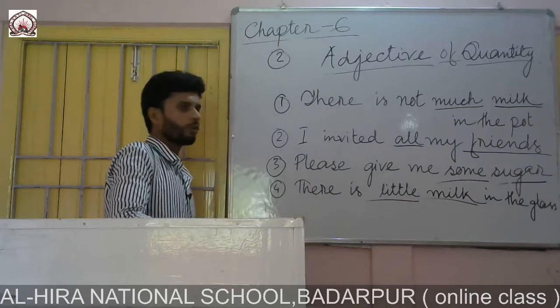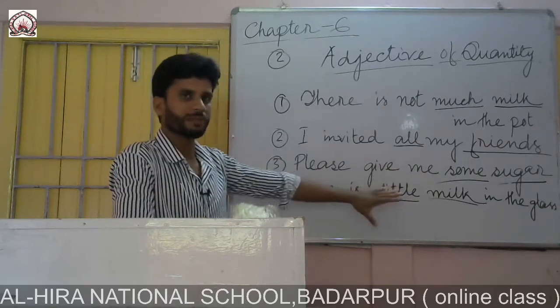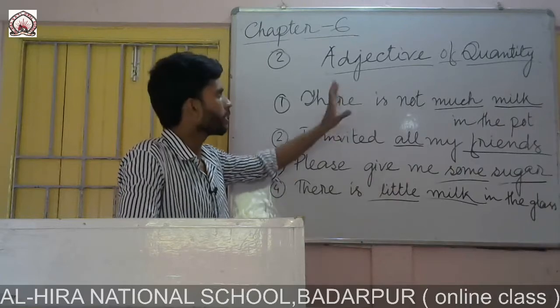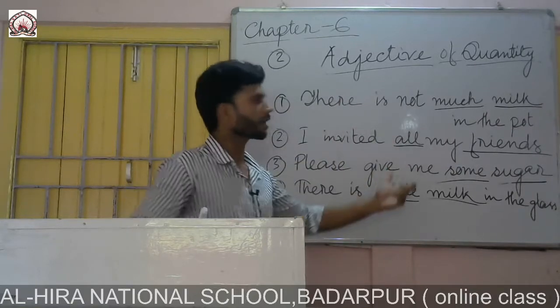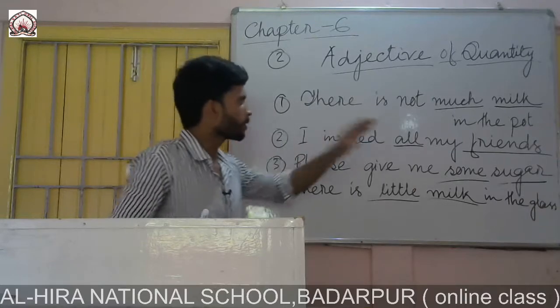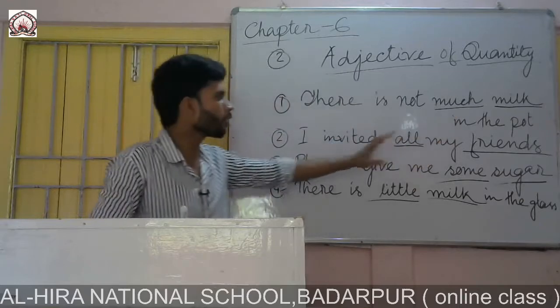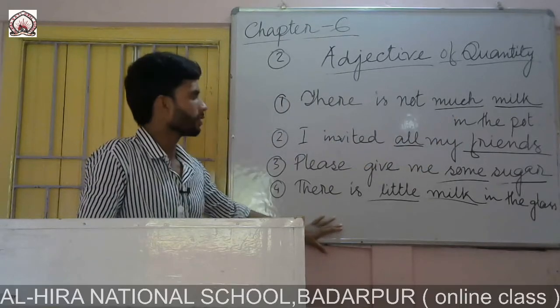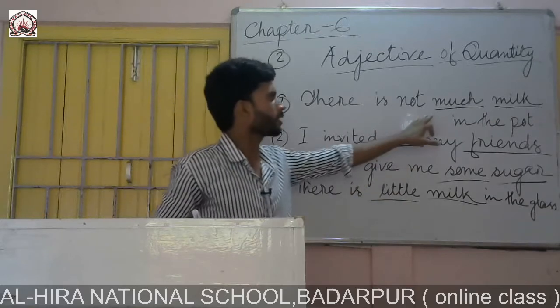All I want to say is that the adjectives which describe the quantity of a noun or pronoun come under adjective of quantity. In all 4 cases the adjectives are not telling us about the quality of a noun or pronoun. They are telling us about the quantity of certain nouns.